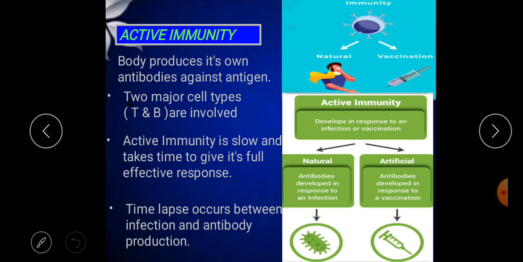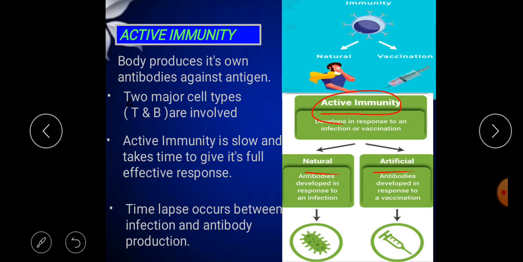Okay. Let us see some examples of natural and artificial types of active immunity. Let us take one example of natural active immunity to understand this. A person who has already suffered from the hepatitis A virus or any flu generally does not tend to suffer from this virus again.